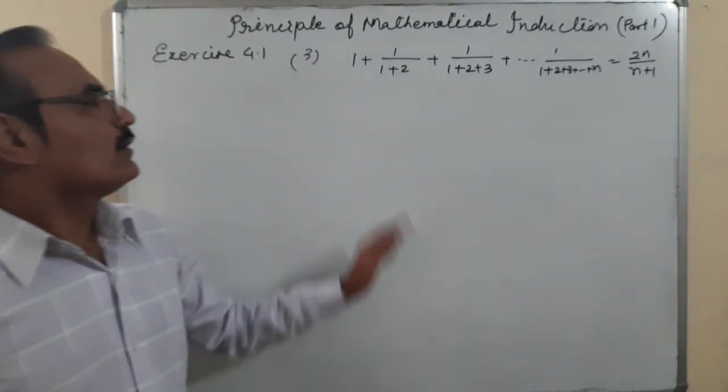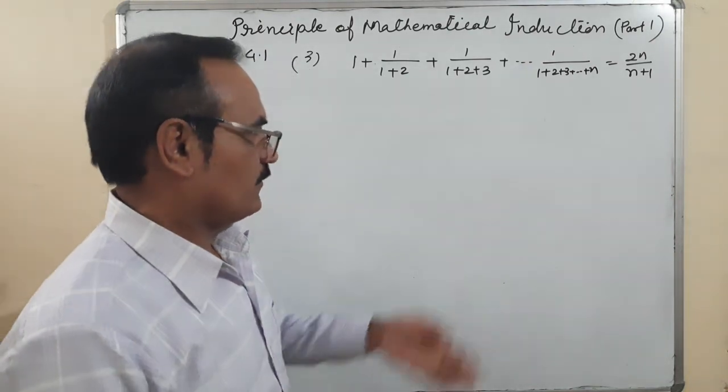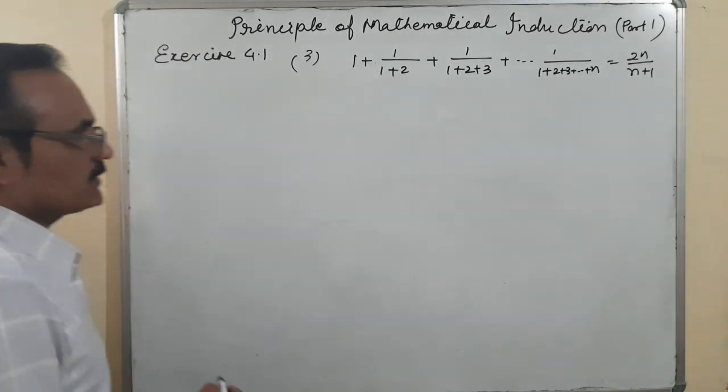Okay, this is the series. We are going to check whether the series is true for all natural numbers, yes or no, using mathematical induction.